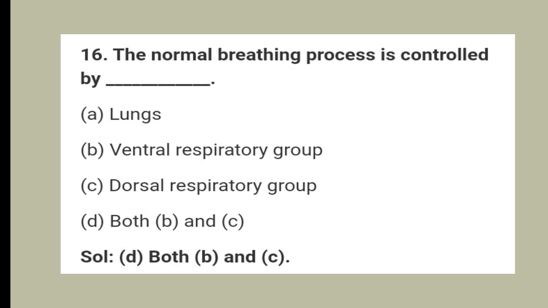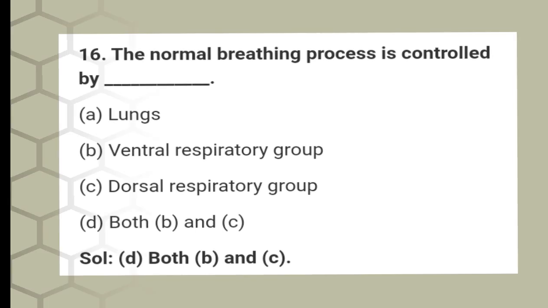16. The breathing process is controlled by option A, lungs. Option B, ventral respiratory group. Option C, dorsal respiratory group. And option D, both B and C. And the answer is option D, both B and C.